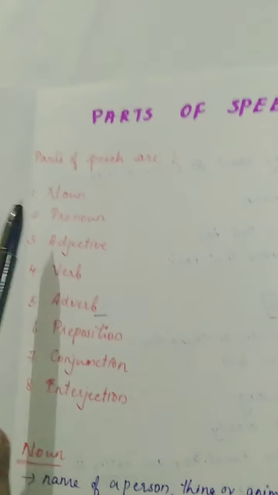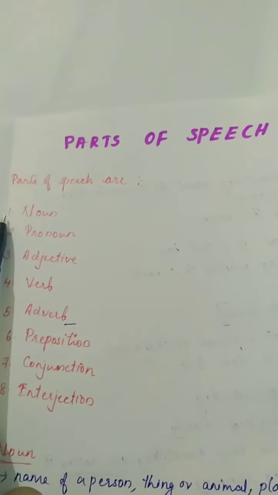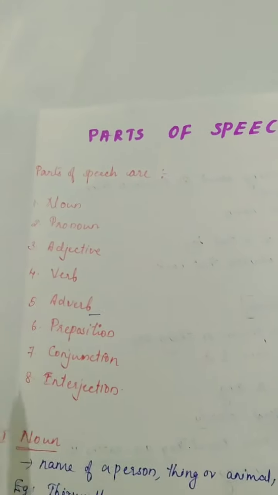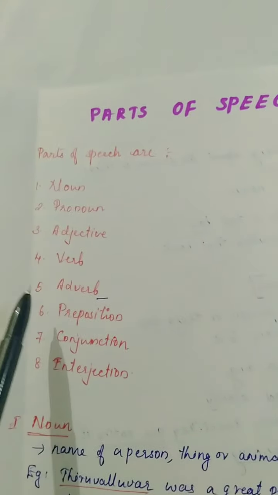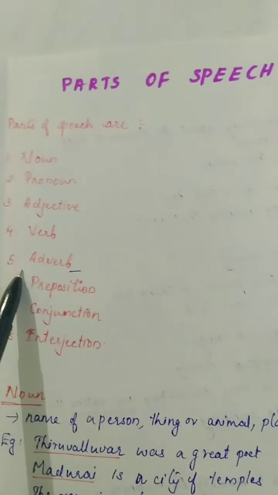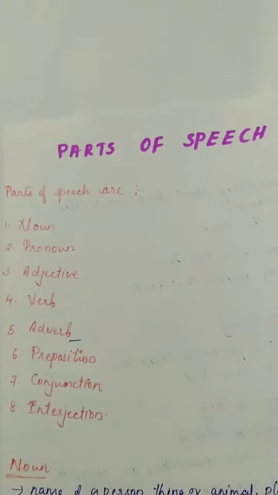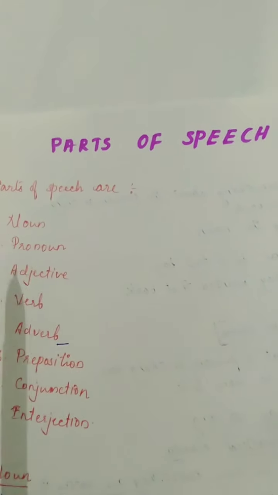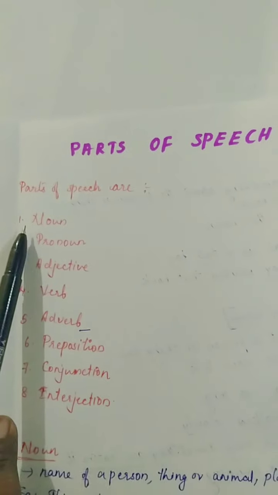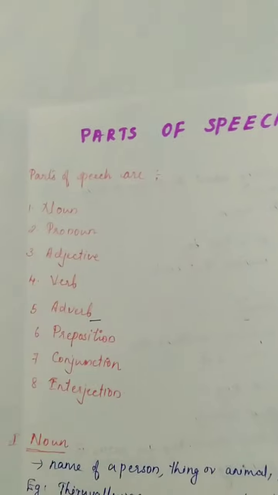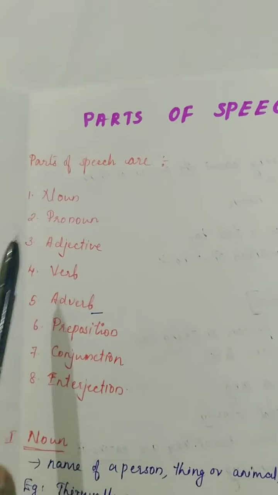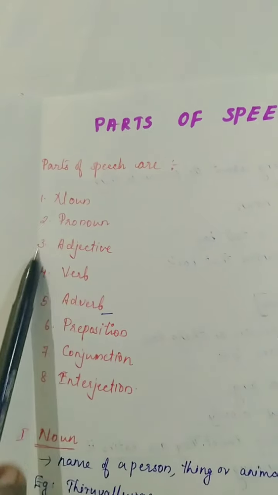Students, one small review of the first to fifth parts of speech. While you are learning the names of these parts of speech, you have to learn them in order, so for that I will tell one trick. First one is noun, second is pronoun, third is adjective. If anyone asks which are the parts of speech, you have to tell them in the same order.